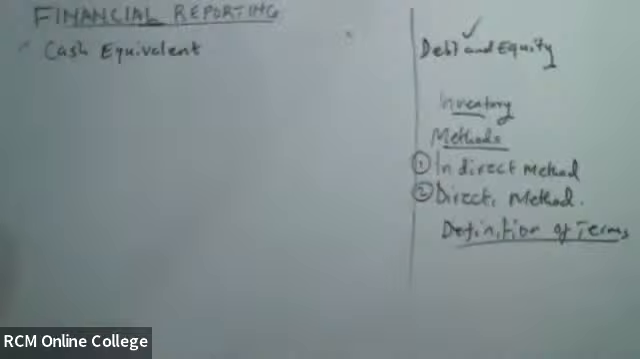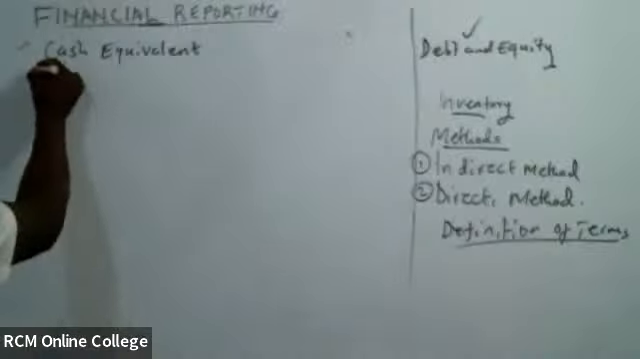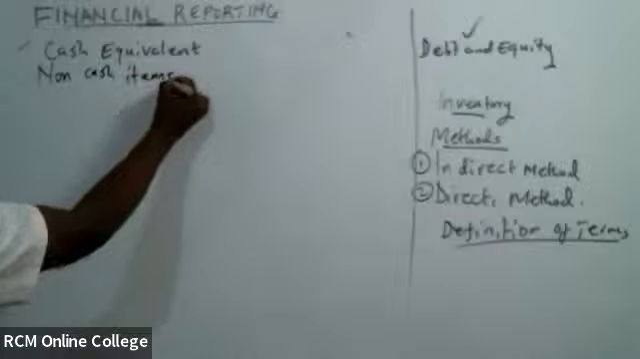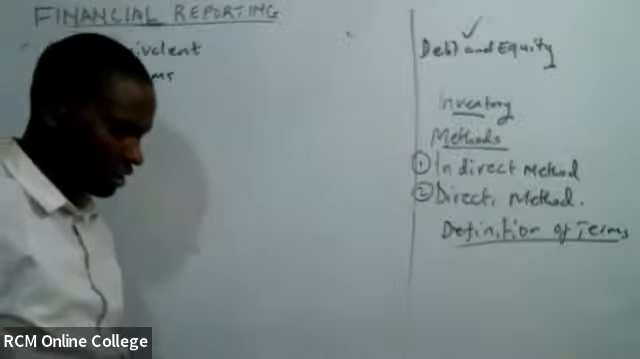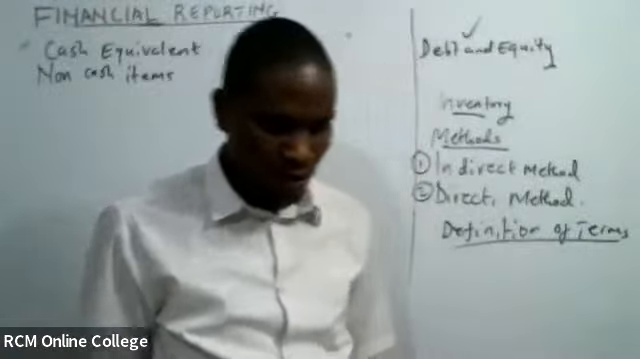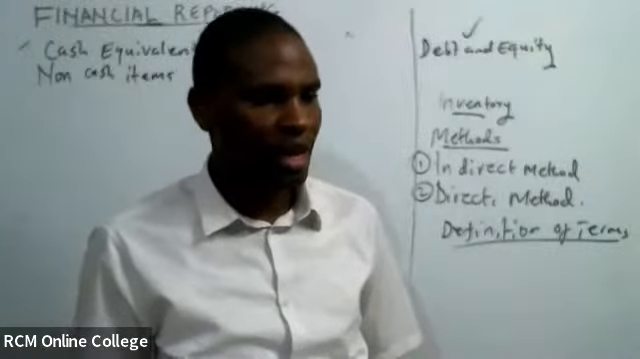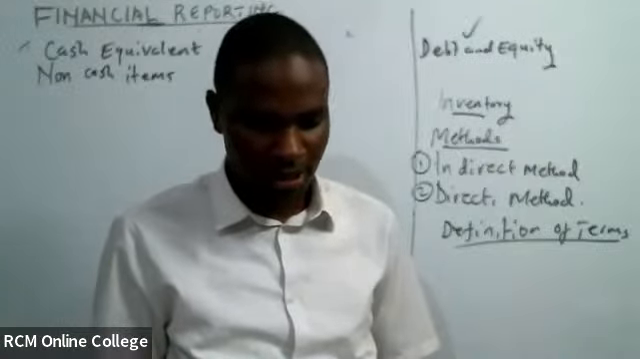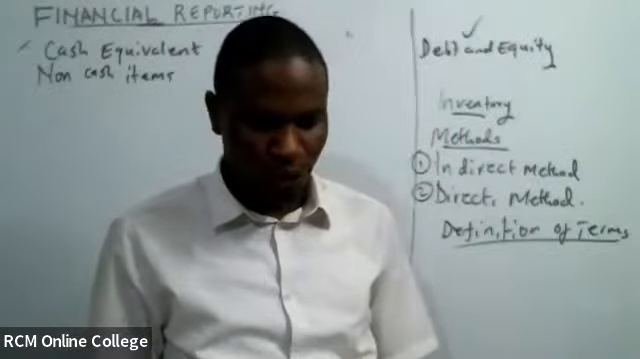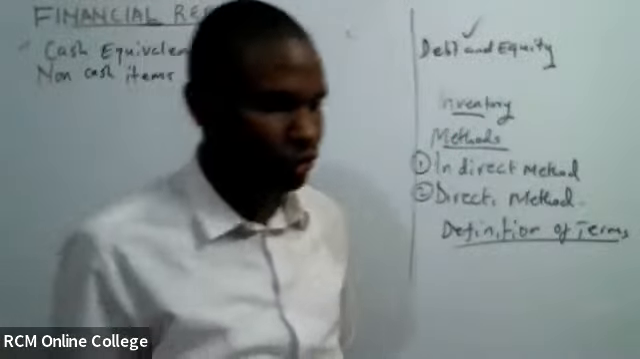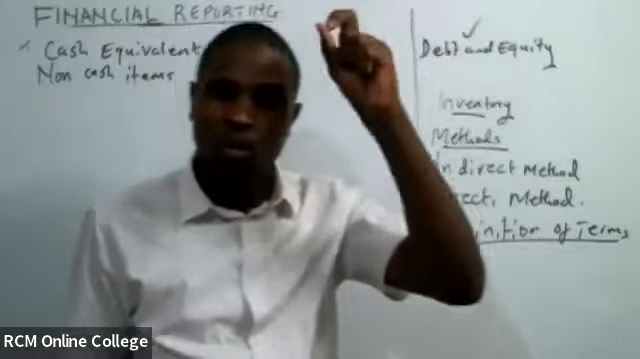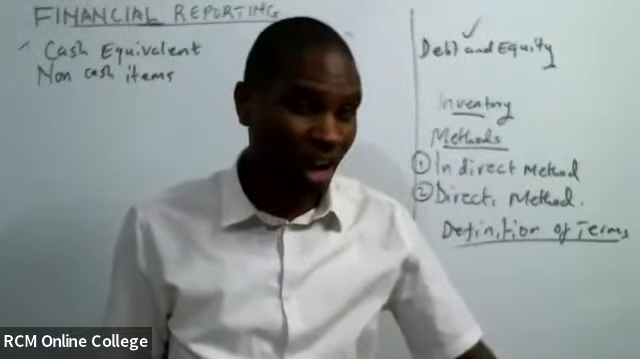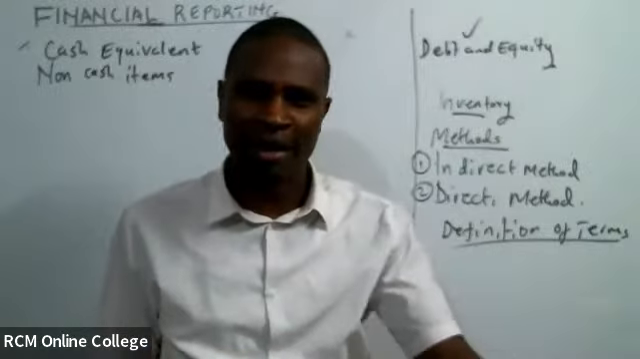Then we have non-cash item. We define non-cash item. You say that these are items of income or expenses which do not lead to movement of cash. It can be an income, it can be an expense, but they do not lead to movement of cash. Yaani hakuna kitu kama cash tunaona pale.